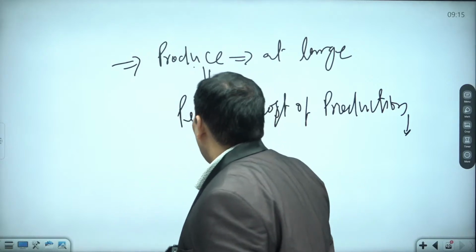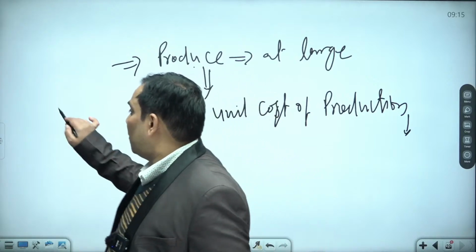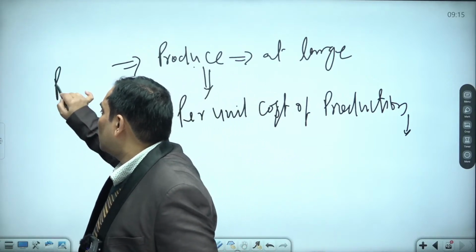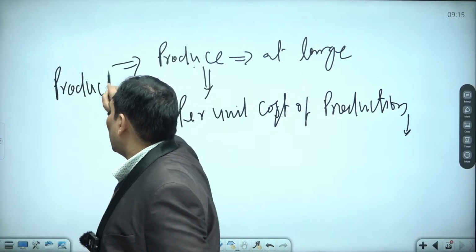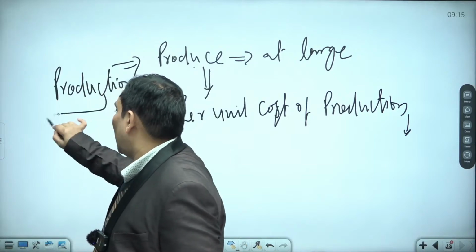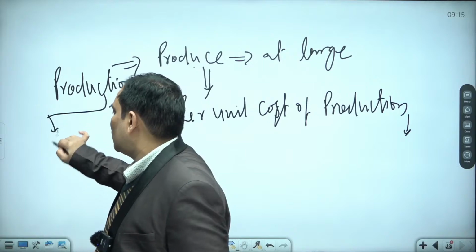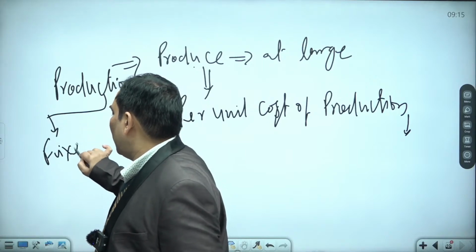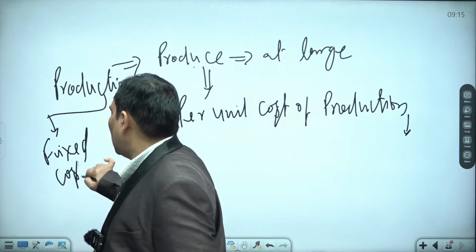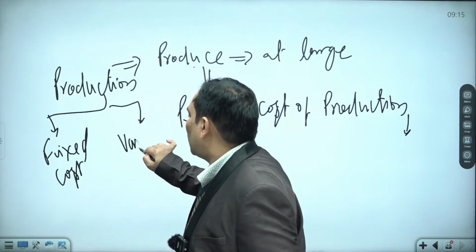Why does it happen? Because when we produce something, there are two costs. For production, there are two costs. One is known as fixed cost of production. Other is known as variable cost of production.